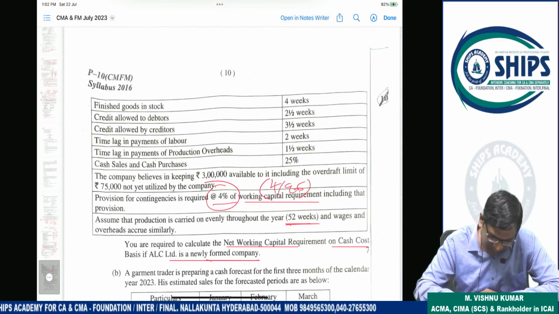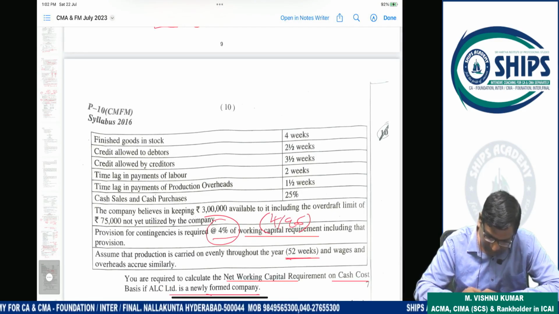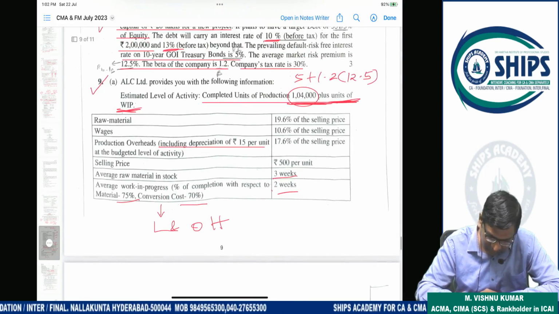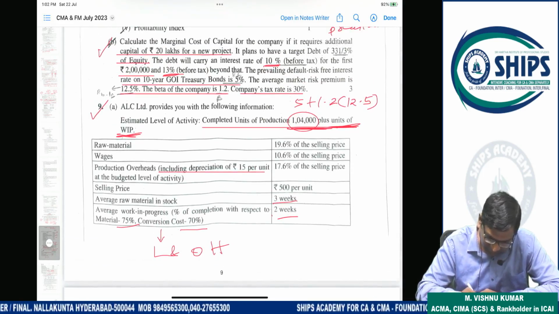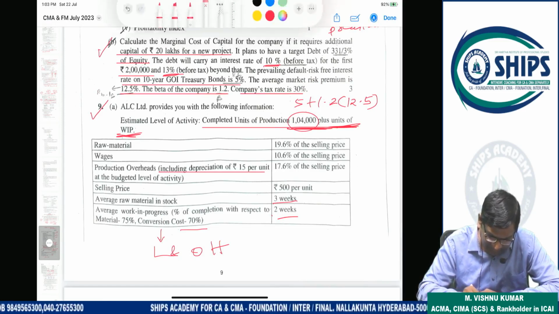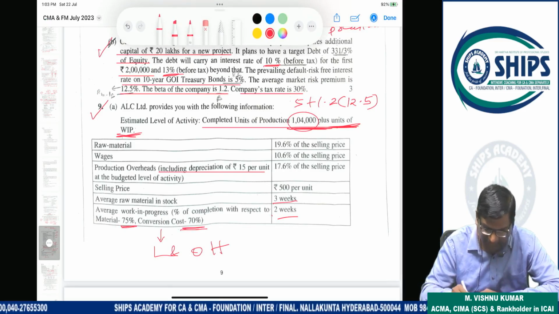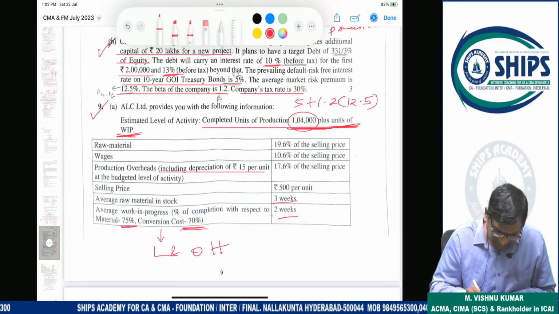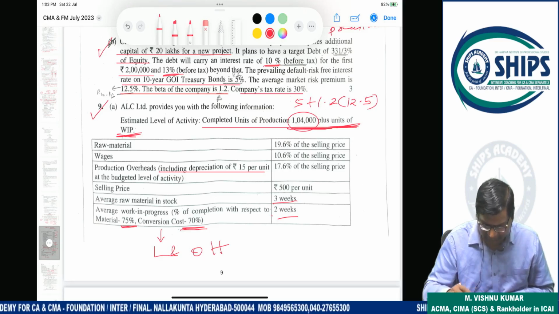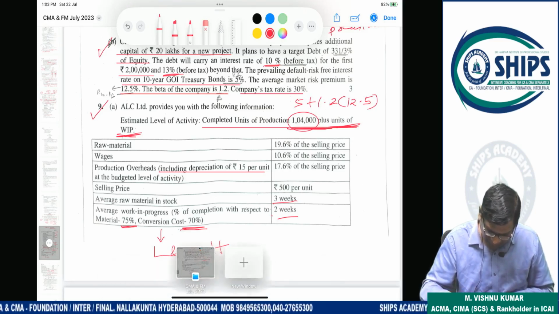So according to the question, here they have given one point. What is that point? The average work in progress is, in percentage of completion, 75% in respect to material and 70% for conversion cost. It means on work in progress units we have to apply this. Understand? So here work in progress units are how much?